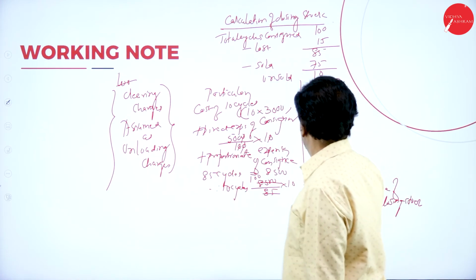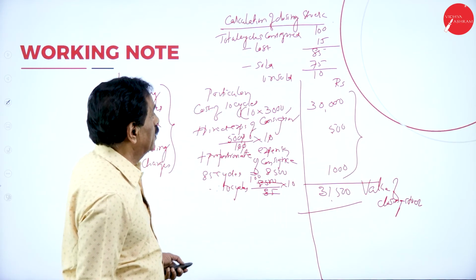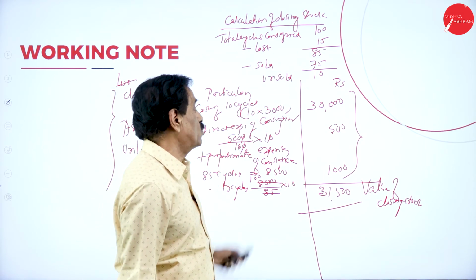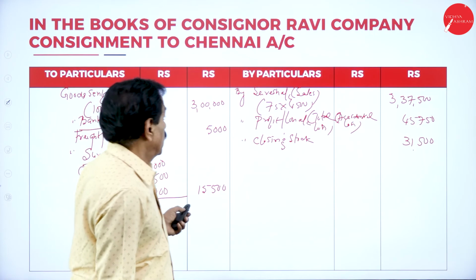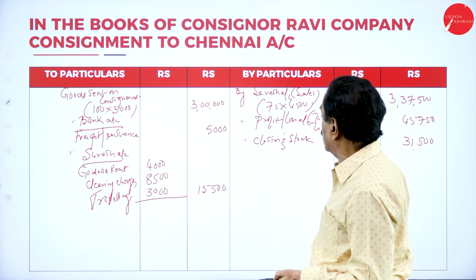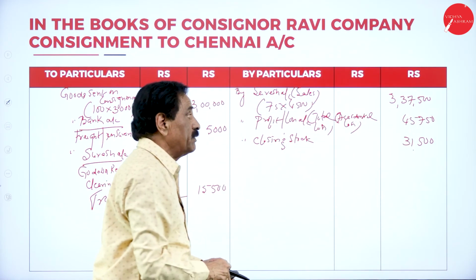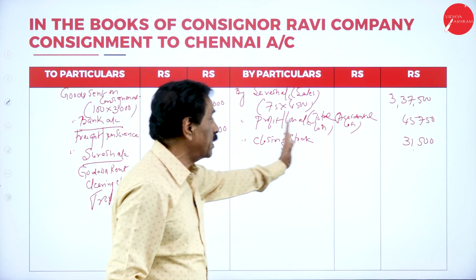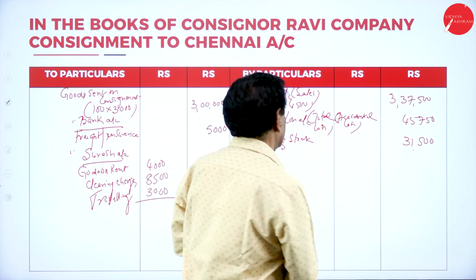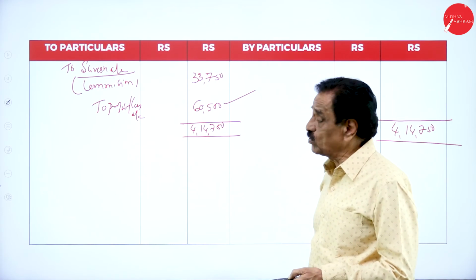That's why taken. So that is proportionate now. You must be careful about the value of closing stock. Here, 100, lost 15, 85, sold 75, unsold is 10. Then 3 lakh, no invoice price, cost price, expense of the consignor, expense of the consignee, sale made by the consignee. In exam, you can write by accidental loss 75,750. Value of closing stock 31,500. Difference is 60,500. Profit goes to consignor.